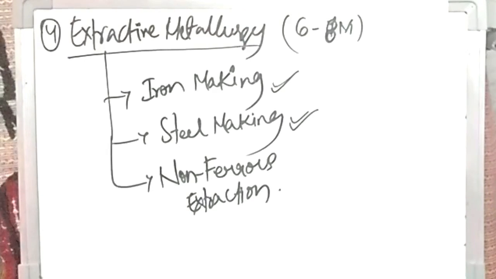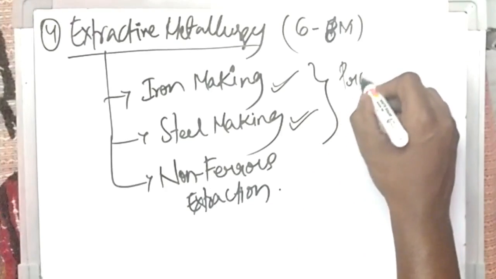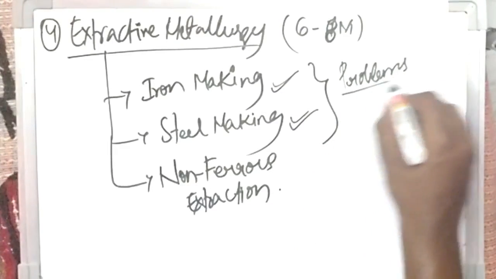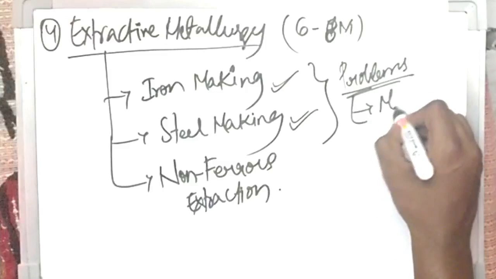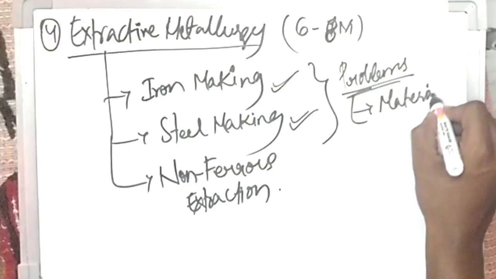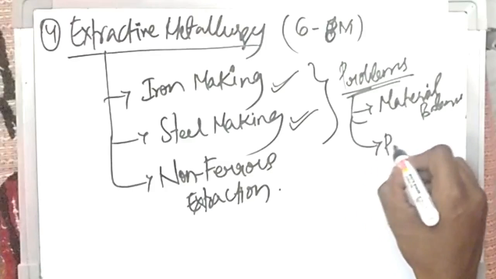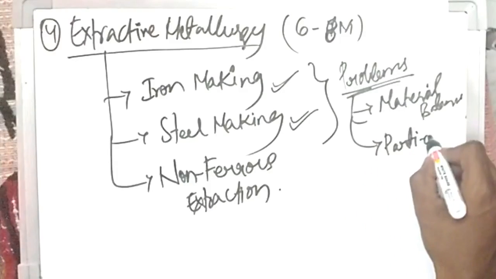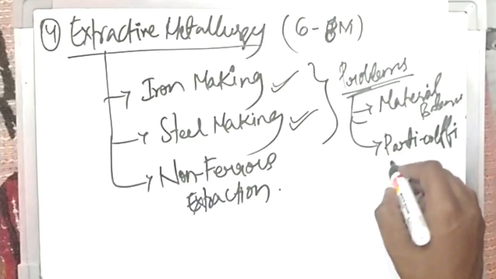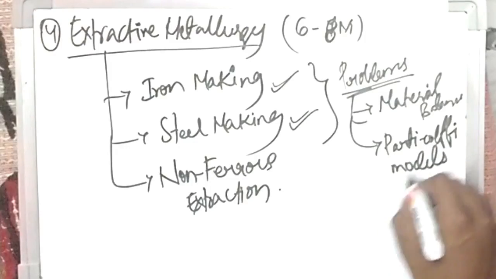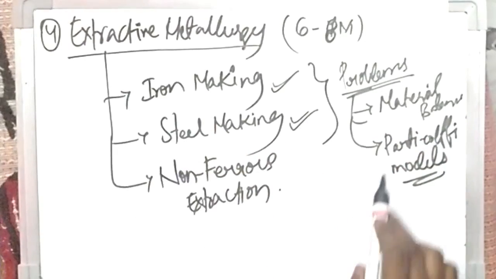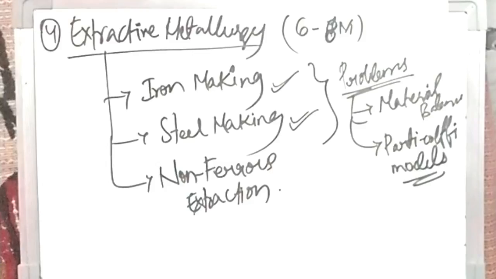but the thing is you have to do the problems from the previous years first. What are the problems? First one is material balance, and the next is the partition coefficient models. Each one is from each topic. So material balance is of iron making, and partition coefficient sums are of steel making.